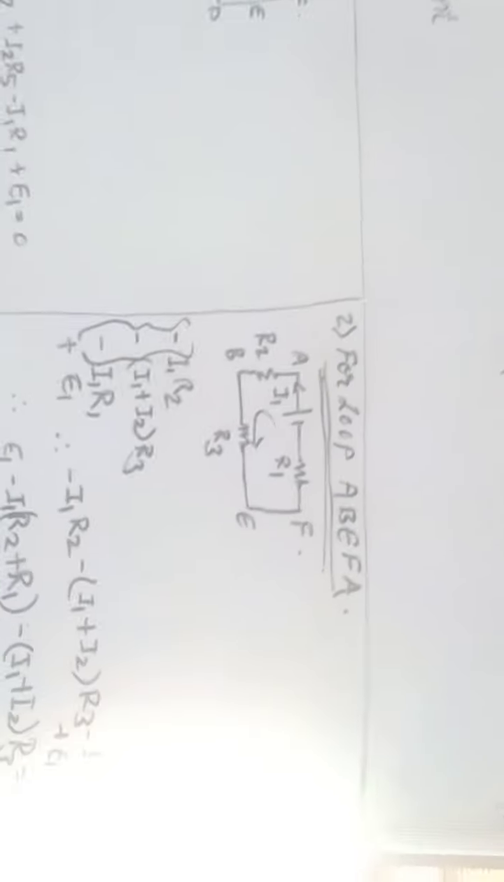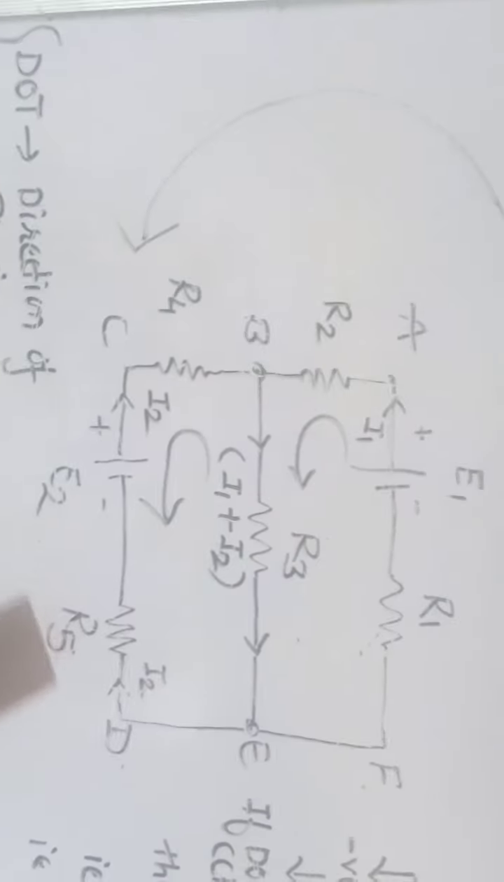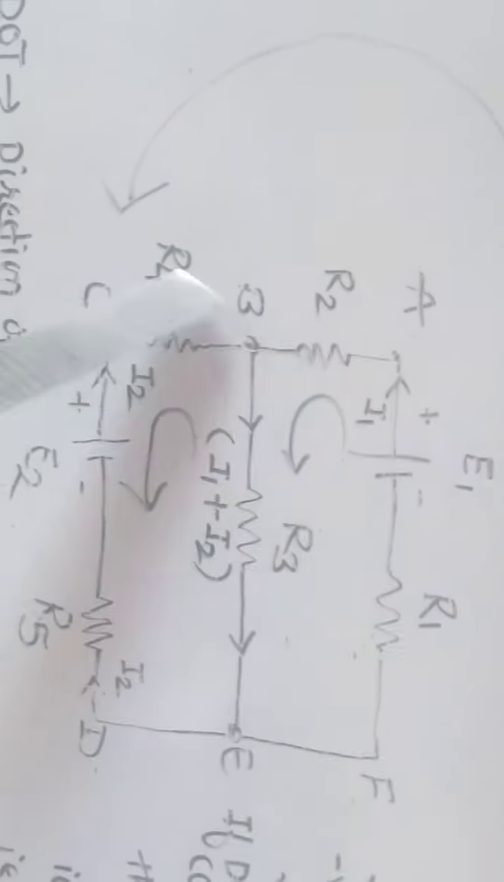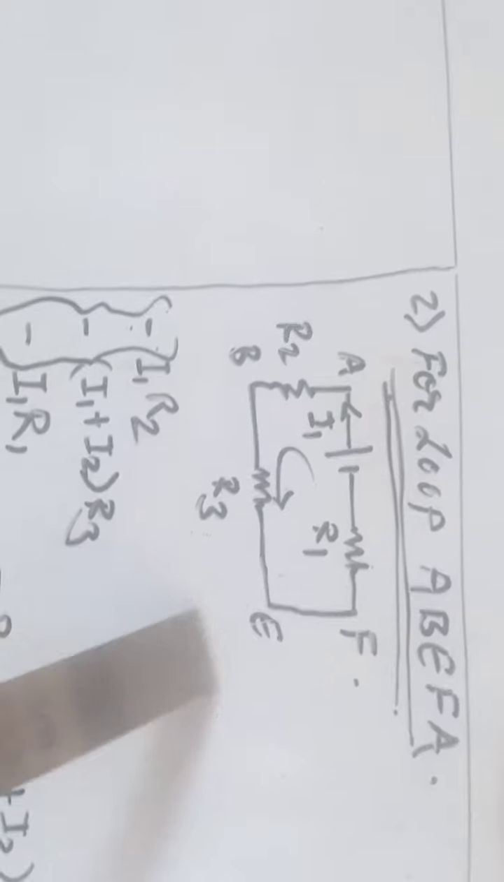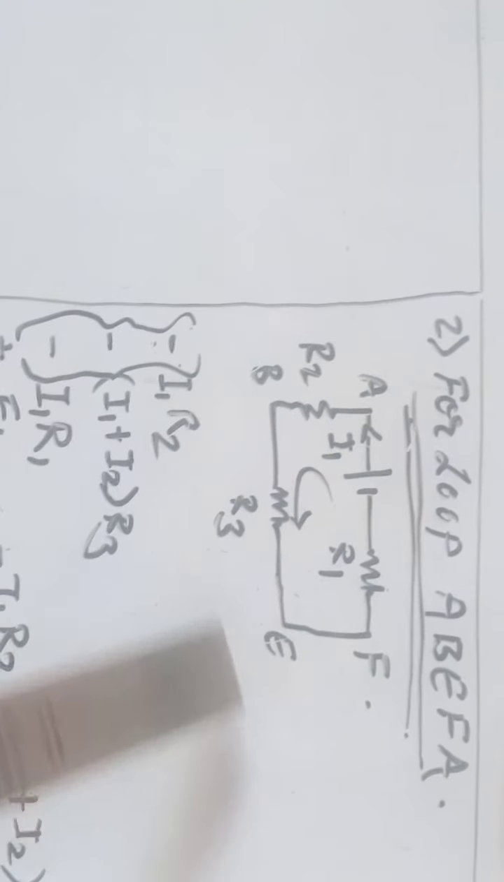Similarly we want to find for the second loop. आता हे बघा, इथलं जे इक्वेशन, आता दुसरा लूप काय येणार आहे, वरचा हाफ येणार आहे, A B E F A. So here I have drawn it again. Okay, starting direction of traversing तसंच आहे.